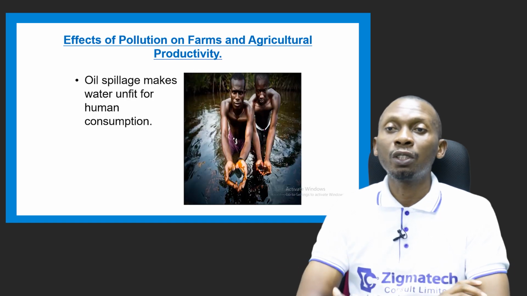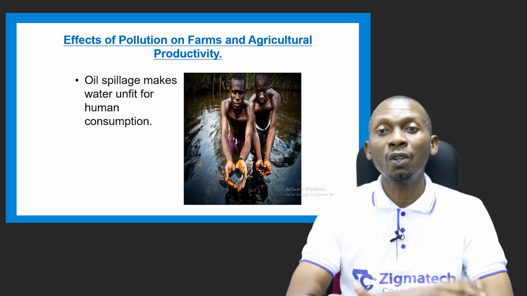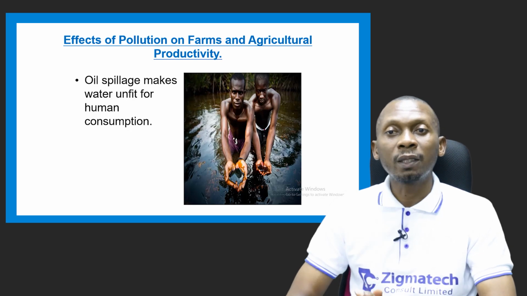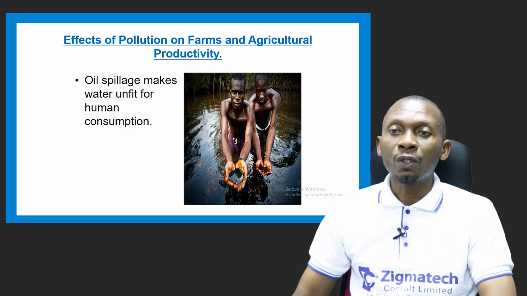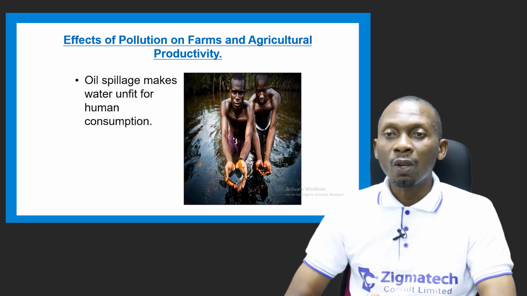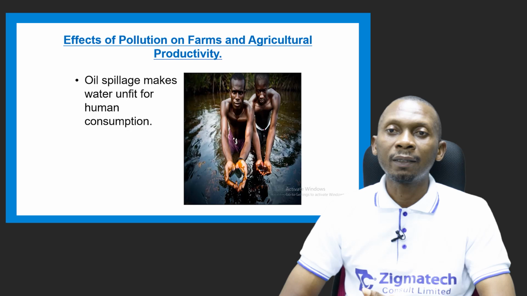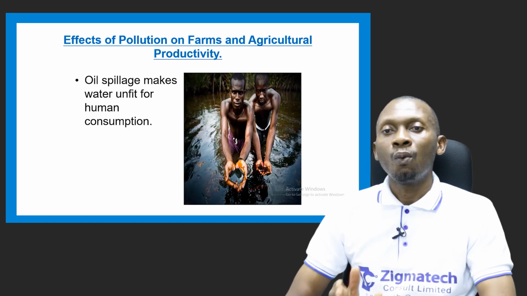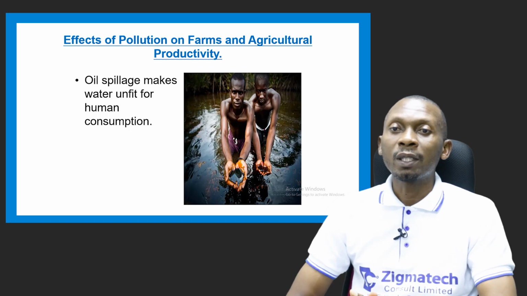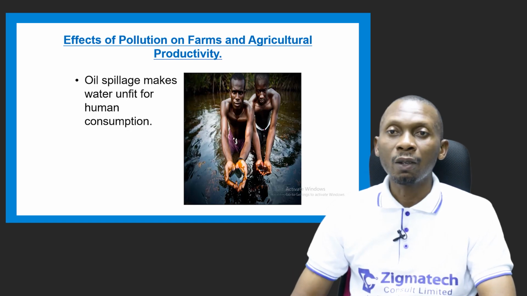Oil spillage can also destroy aquatic plants and animals that are living in the water. Still on the effects of pollution on farms and agricultural productivity, oil spillage will make water unfit for human consumption. Of course, water should be colorless, odorless, and tasteless, and free from pathogens and germs. And when there's oil spillage, the water becomes unfit for human consumption.